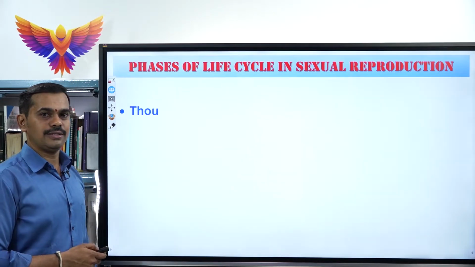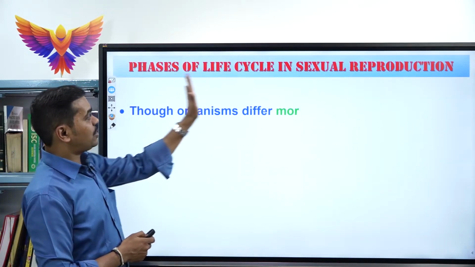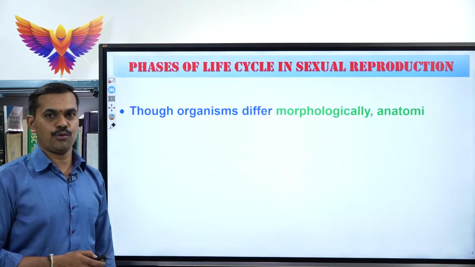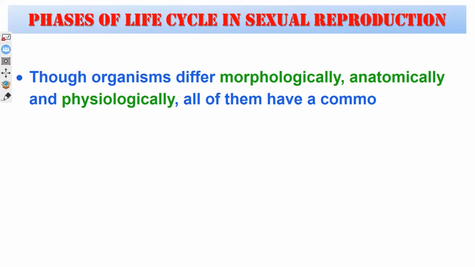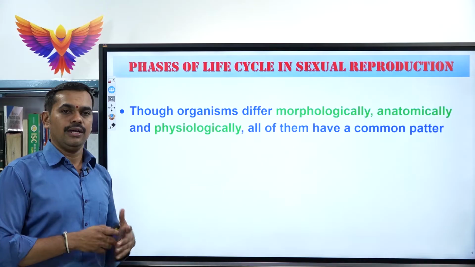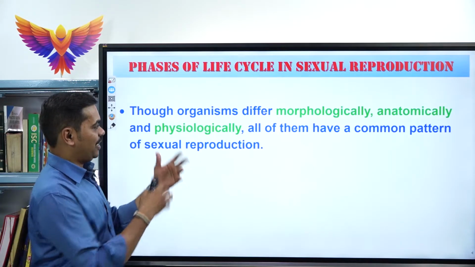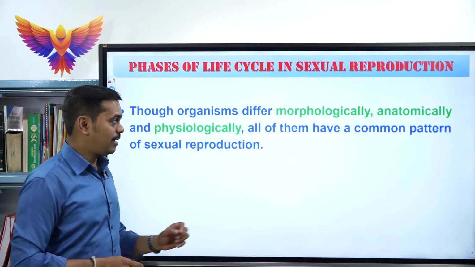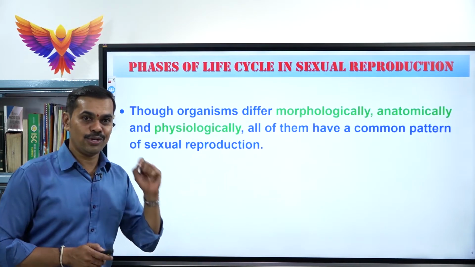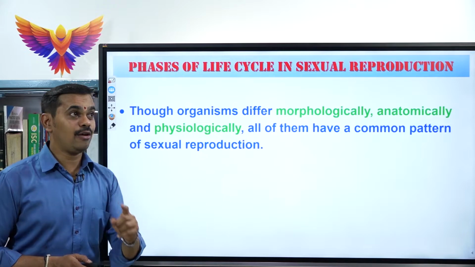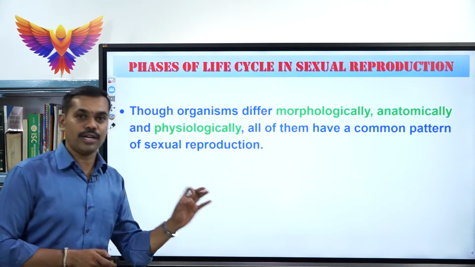So after this we will be learning the phases of the life cycle in sexual reproduction. Very important. You have come across this definition already. The organisms differ morphologically, anatomically, physiologically, but all sexually reproducing organisms have a common pattern of sexual reproduction.